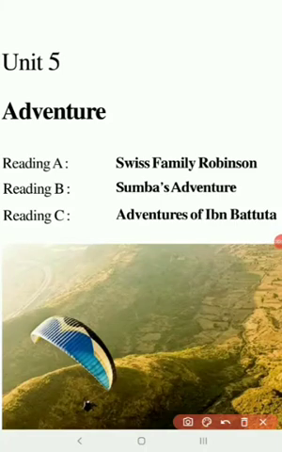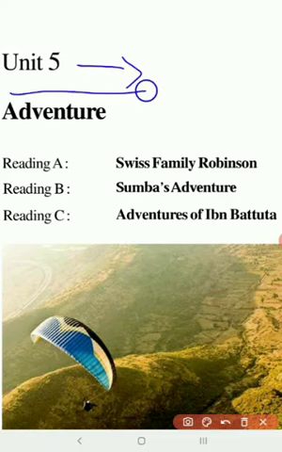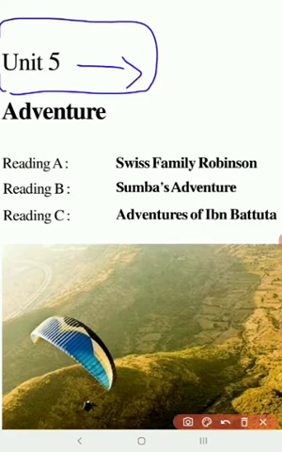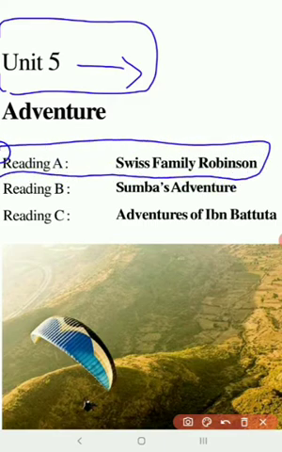Good morning, students. Today we begin Unit 5, according to our syllabus, and still we have another unit, Unit 6. In this Unit 5, as you would have noticed in our revised class syllabus, we don't have the first one, Reading A, Swiss Family Robinson. It's a very interesting novel. If you have any time, maybe you can read it after your exams.